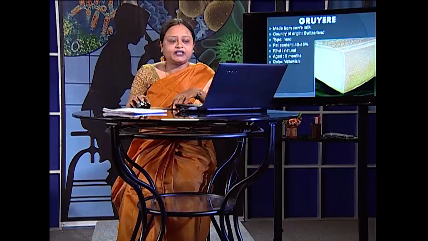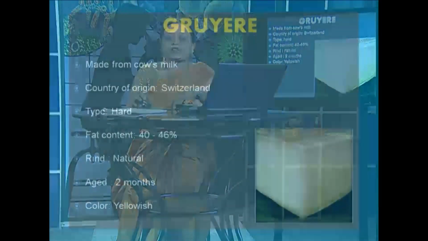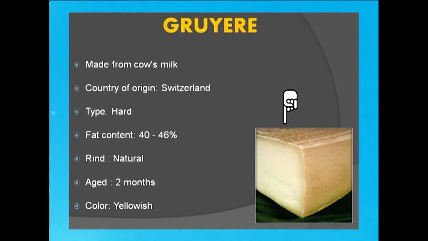Gruyere is another variety where, interestingly, the crust or the rind is somewhat pinned or contains holes. The coloration is yellow and it originates from Switzerland. The rind that is developed with pinned holes is naturally derived. We don't have waxing or plastic covering or anything that is given for the Gruyere cheese.